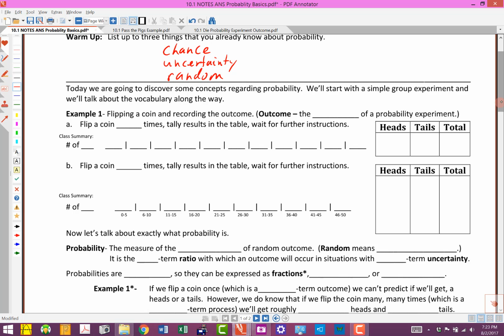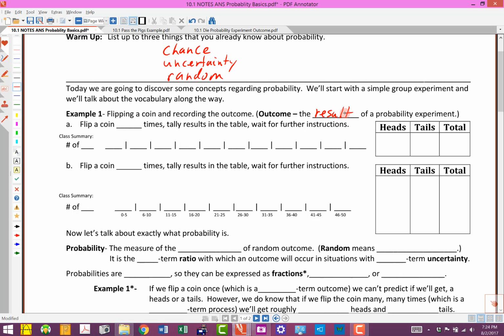Everybody's going to get a coin, and we're going to record the outcome of flipping that coin. The outcome is the result of a probability experiment. We're going to be flipping a coin, and we don't know the outcome, so we're going to call that a probability experiment. Whatever it lands on, heads or tails, that's what the outcome is going to be.